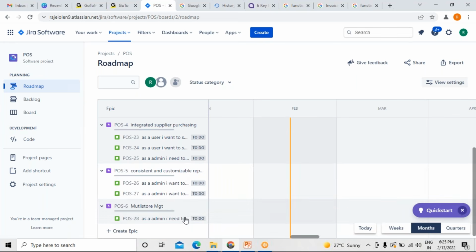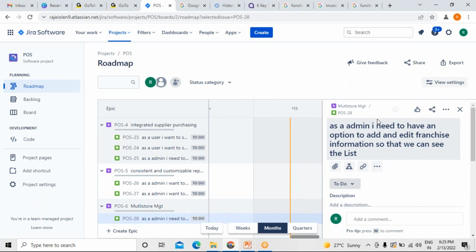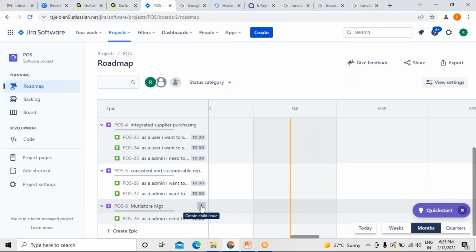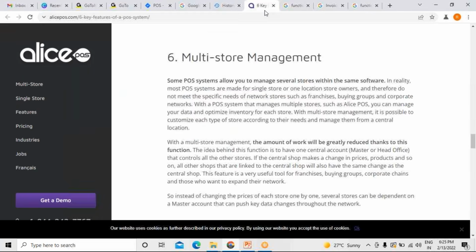Next. Can you go back again to the key page?